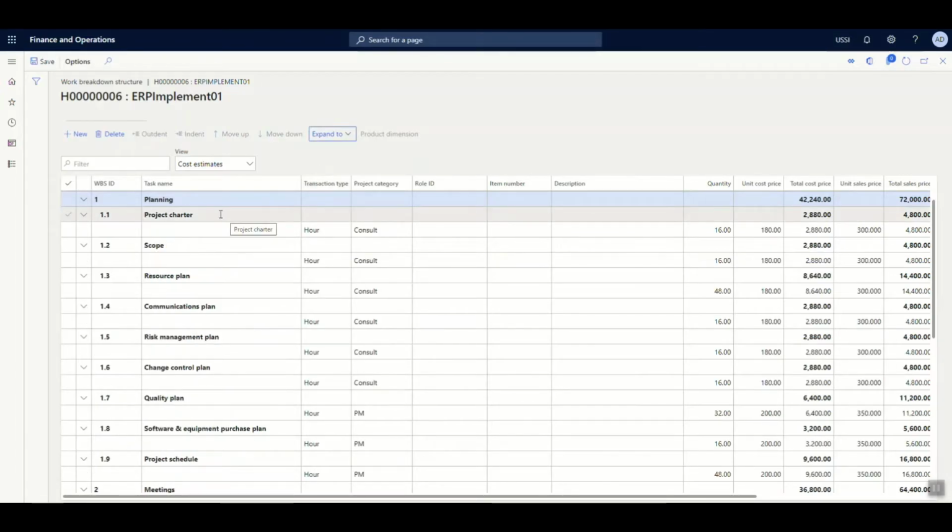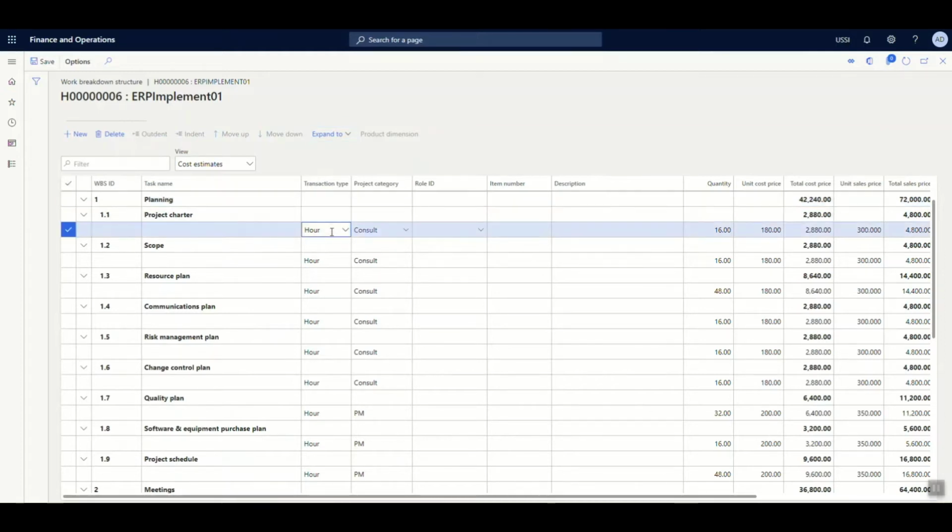You can see that under the project charter, it is a responsibility of a consultant. So as you can see, the type of transaction that has been selected over here is basically hour. Now let's say that there is a resource which needs to be taken into account. So the transaction type would be taken as hour.